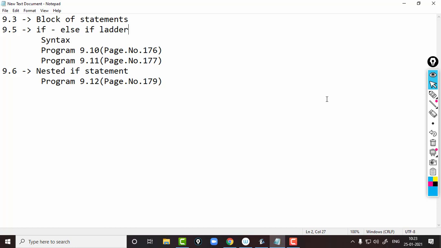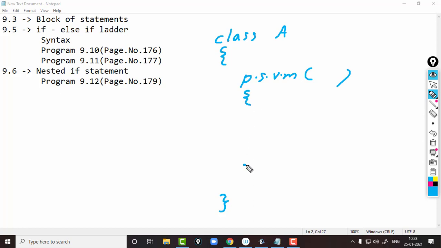So block of statement means, usually you are writing a class. Okay, suppose class A. This class contains several statements such as public static void main. Then in public static void main we are writing if, with the condition.